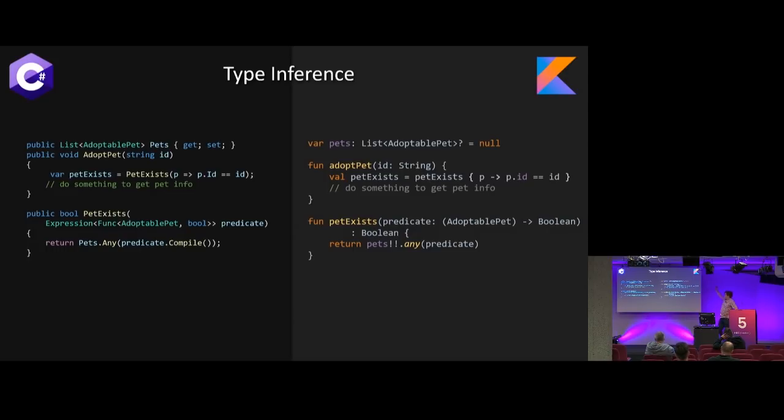And then at the top, we can say pet exists. We use an arrow function. Some slight syntactical differences, there's actually reasons behind it. So we can't actually create a function as an object and pass it around in Kotlin simply because Java is not cool with that. So instead, we basically say pet exists is a function and it takes this function and we're just executing that function within it. That's something that I think C# just handles a little bit better, but the way to get around it is pretty clever. If you're passing around a predicate or something like that, you just have to use the curly braces. Any questions on any of the type inference or anything like that? And I'll get into generics.